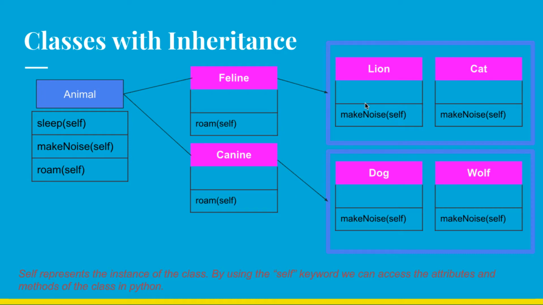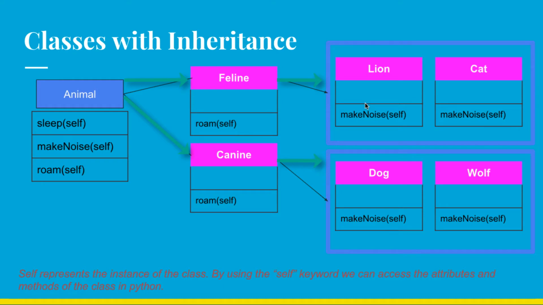For example, here you can see the feline, which belongs to the cat category biologically, is derived from animal, and lions and cats are derived from feline. The same thing with the canine: dog and wolf are derived from canine, and canine is derived from animal. So this is multi-level inheritance, where one class is derived from another class, and that class may be derived from another class. Here the properties of animals are automatically inherited by canine and feline, and these properties are automatically inherited by their child classes like the lion, cat, dog and wolf.